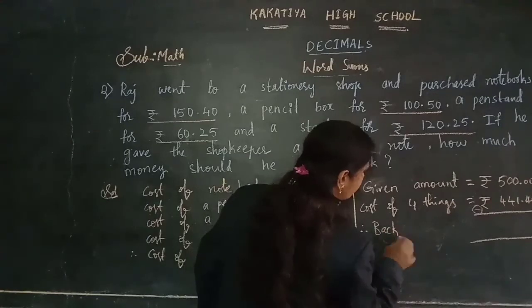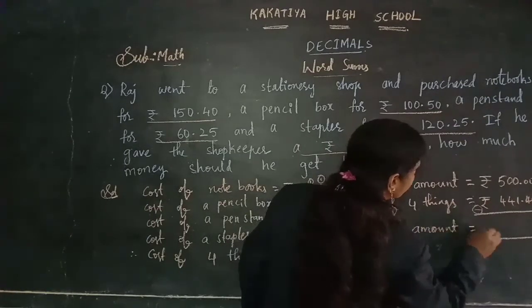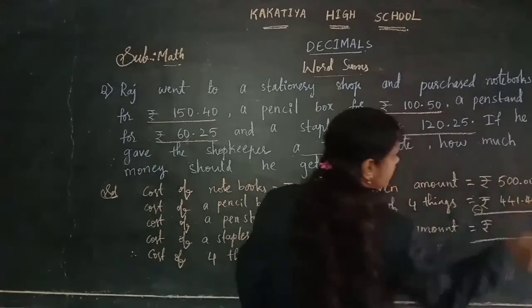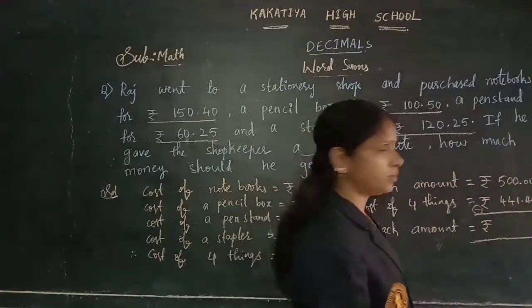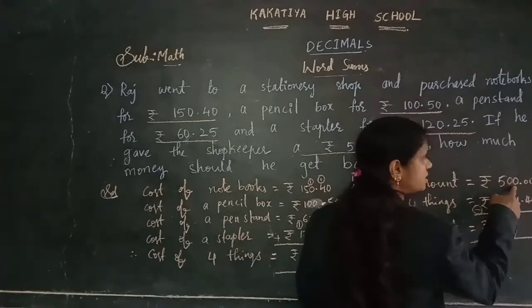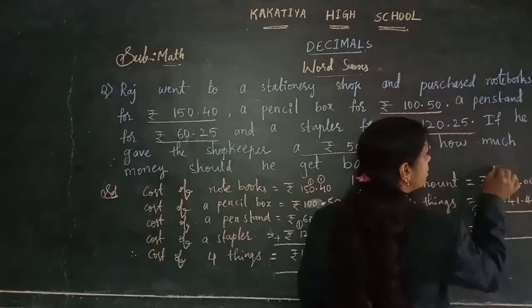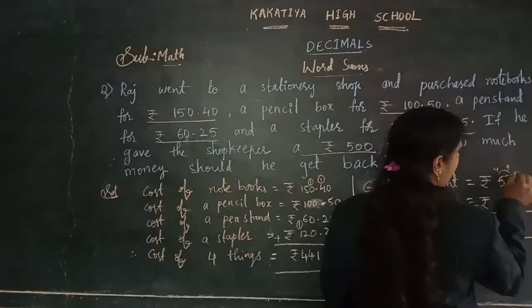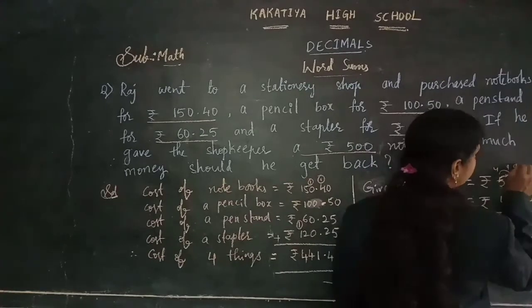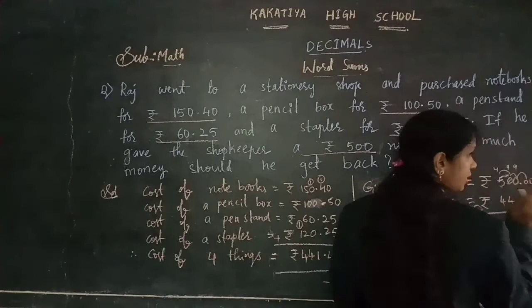Back amount, therefore back amount. 0 minus 0, 0, and 0 minus 4 not possible, children, you need to take the borrow, but here also 0, here also 0. Here we have 5, children, so we are taking the borrow here, 4, and here first it will be 10 and later it will be 9, and here also first it will be 10 and later it will be 9, and here also first it will be 10, later no need, children.